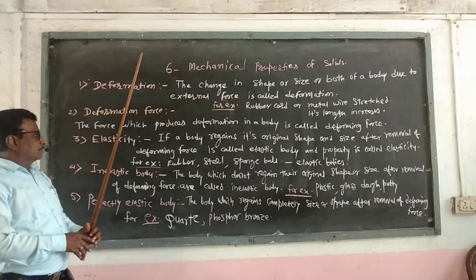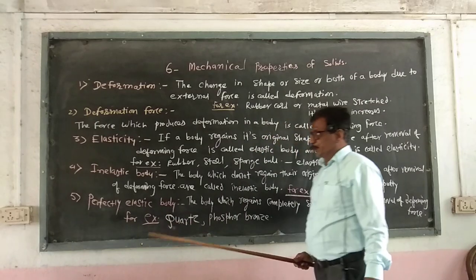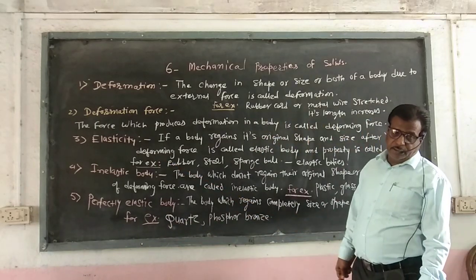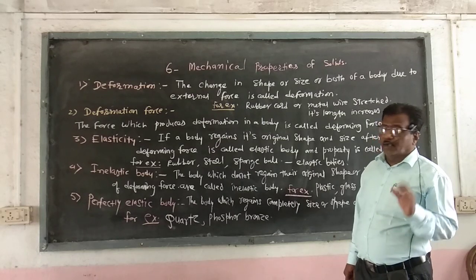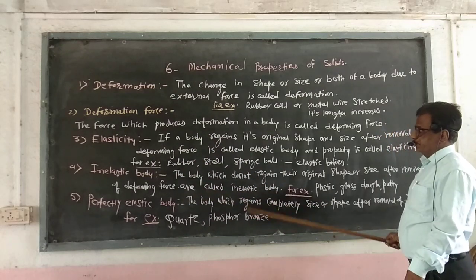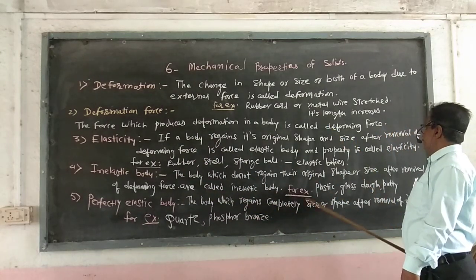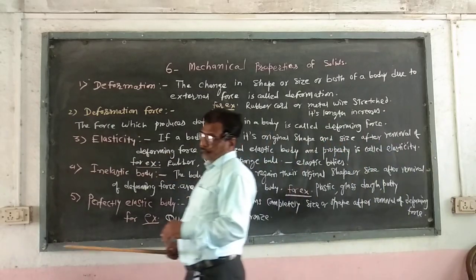Then the third definition is the definition of elasticity. Elasticity is a property of a body by virtue of which a body regains its original shape and size after removal of a deforming force.